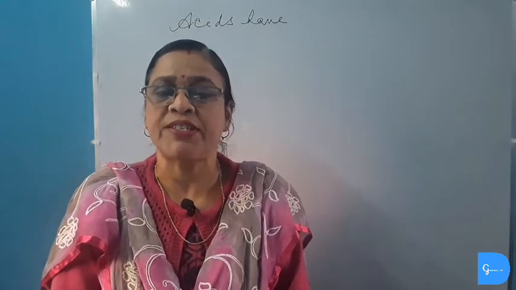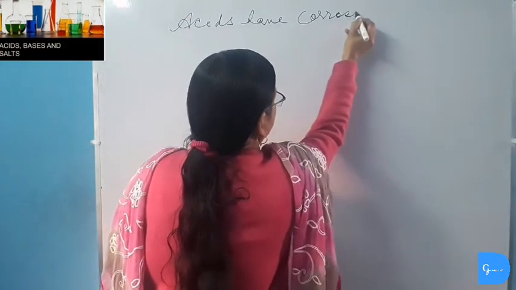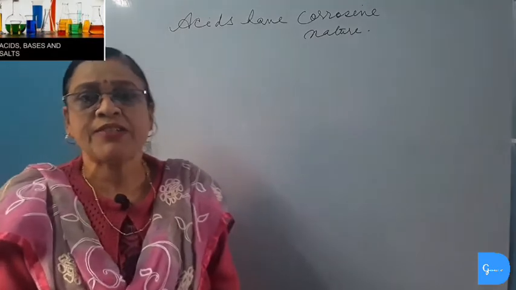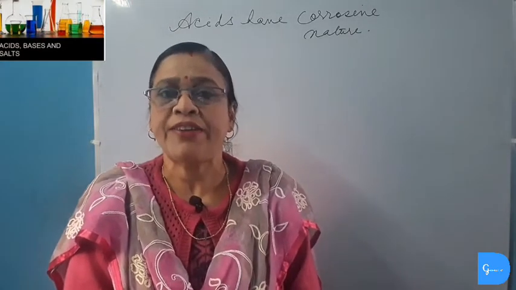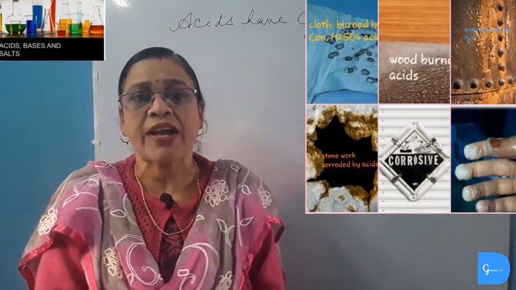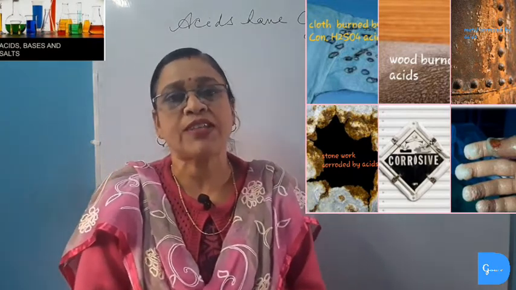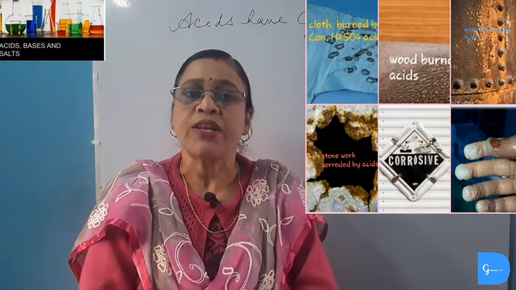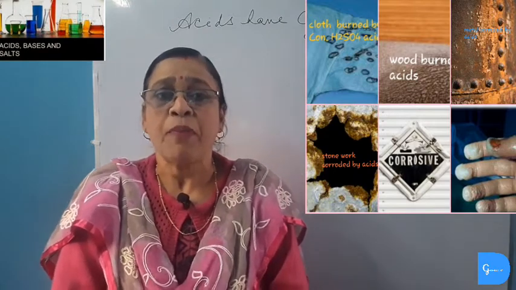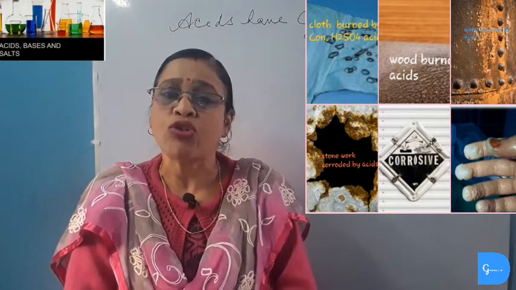Another chemical property of acid is that acids have corrosive nature. The mineral acids like hydrochloric acid, sulfuric acid and nitric acid cause severe burns on our skin, and they also corrode and eat materials like wood, cloth, metal structures and stonework. If a few drops of concentrated sulfuric acid fall on our skin, it causes severe burns. Concentrated acid also cuts cloth when it falls on the cloth. It produces black holes in the wood and thus burns the wood. So we can say that acids have corrosive nature.